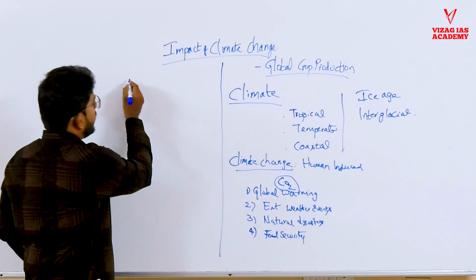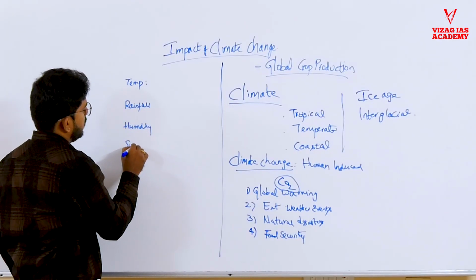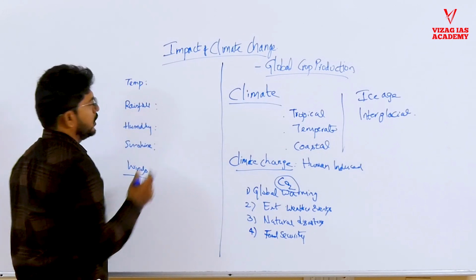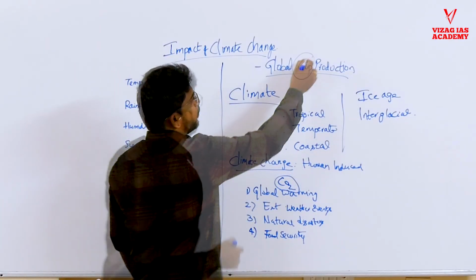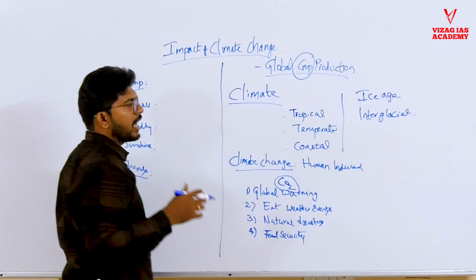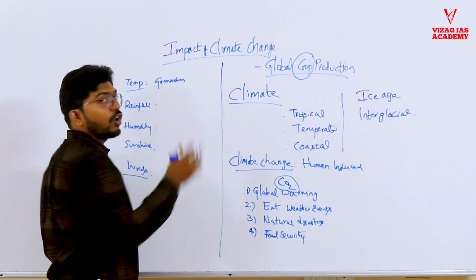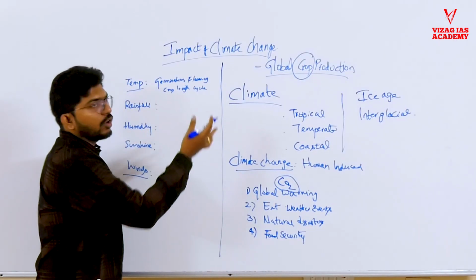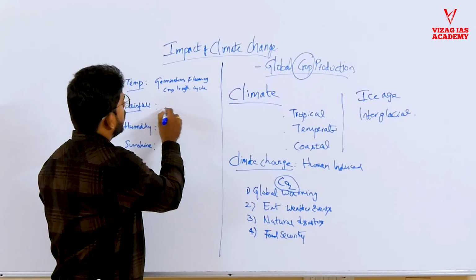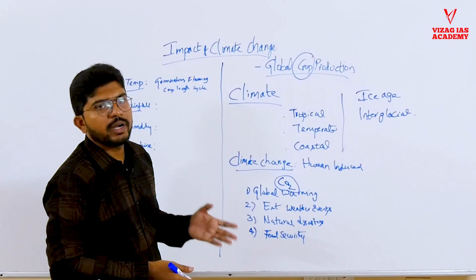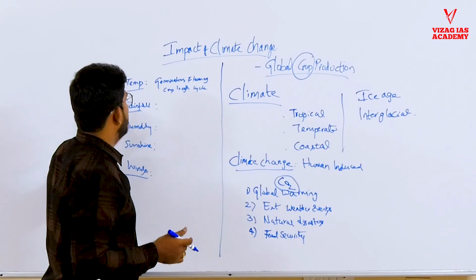So as I said, in climate, we have temperature, rainfall, humidity, sunshine, and winds. They are very much understandable on our own, but let us see how they individually contribute to crops. Temperature has a significant impact on flowering, germination, fruiting, and crop cycle length as well. Then rainfall: every crop needs water, so it can create water distress or water surplus. Crops need rainfall or water for survival. In India, we have two thirds of our entire farming land under rain-fed irrigation. So directly or indirectly, we are very much dependent on rainfall.